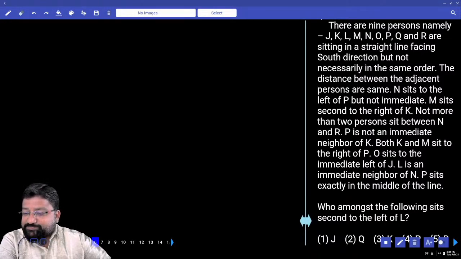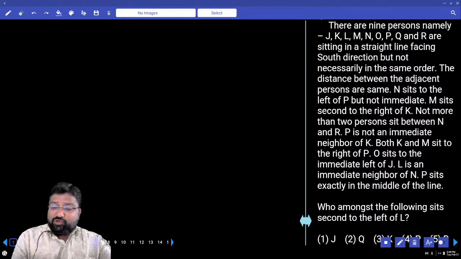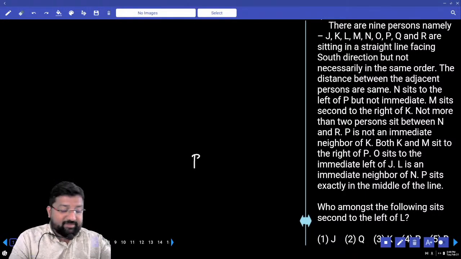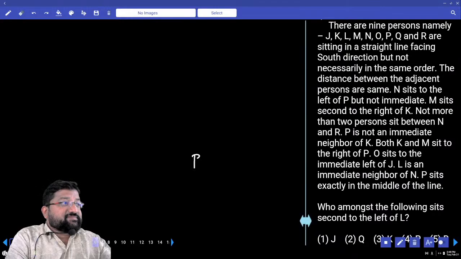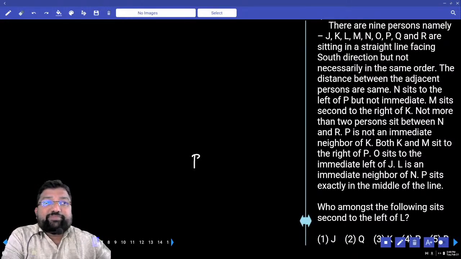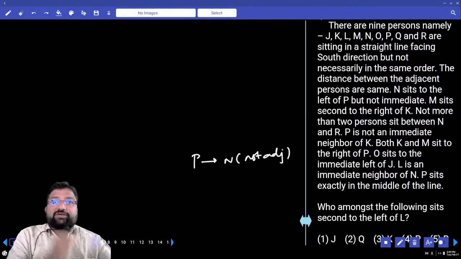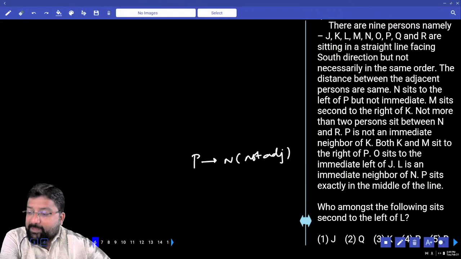N sits to the left of P, but not immediate. Left of P ante manaki right a left a? Manaki right. Enduko? The question is on people facing south. So this is N, but they are not in adjacent places. Is this clear? N sits to the left of P, but not immediate.